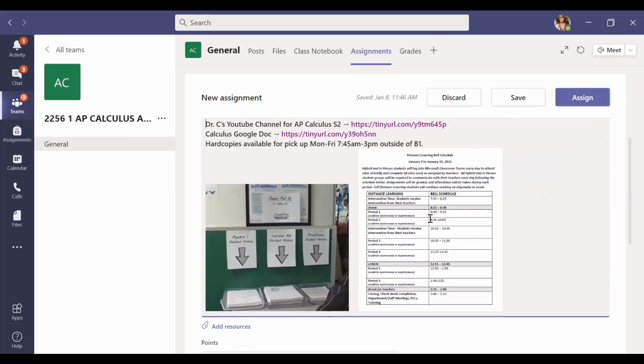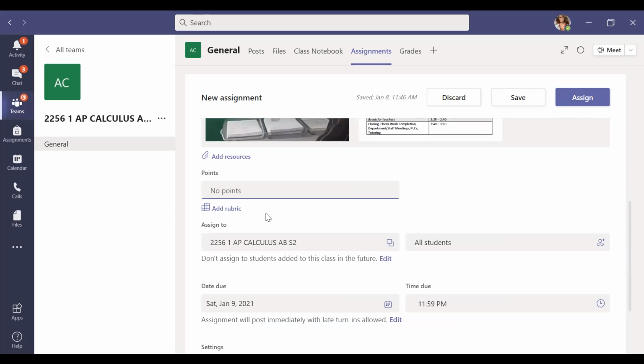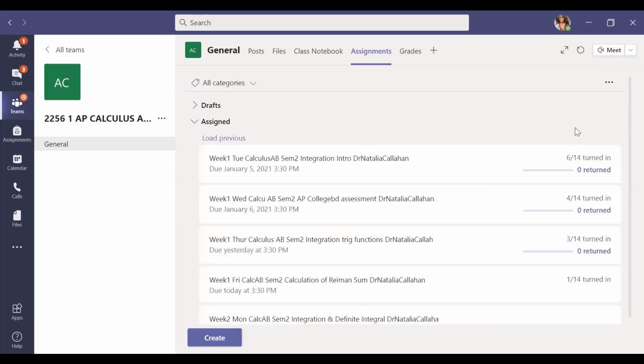So your second period starts from 9:20 to 10:05, so 45 minutes. Make sure you guys are reserving those 45 minutes specifically for second period, so that way you can go do other things for your other classes during the rest of the day. All right, so every day it's going to give you 10 points. It's due by 3:30 p.m. And of course, today is Monday, January 11th. So I'm going to hit assign.